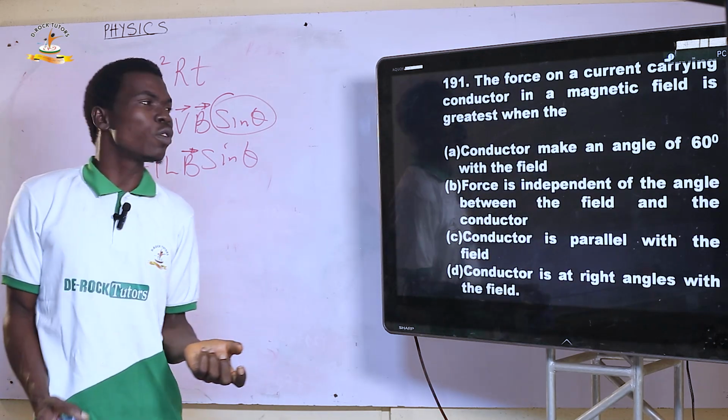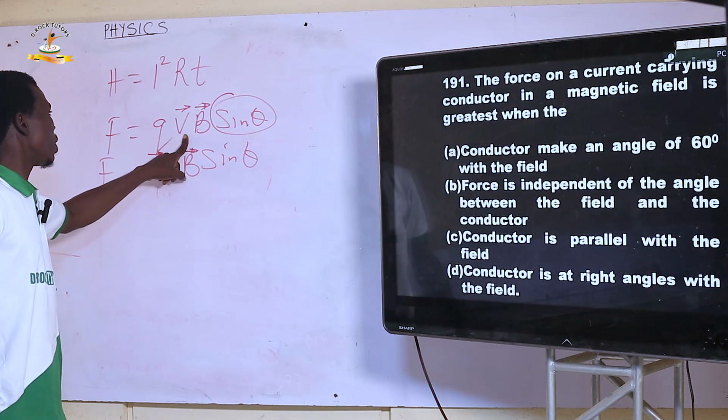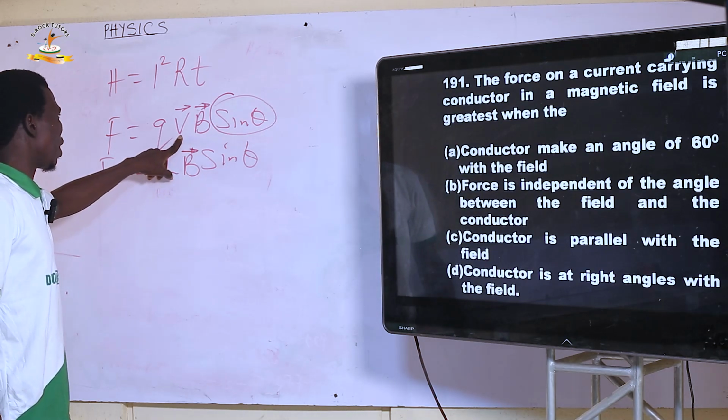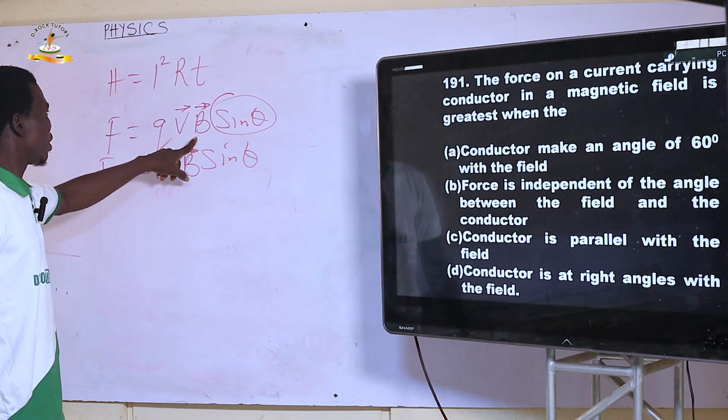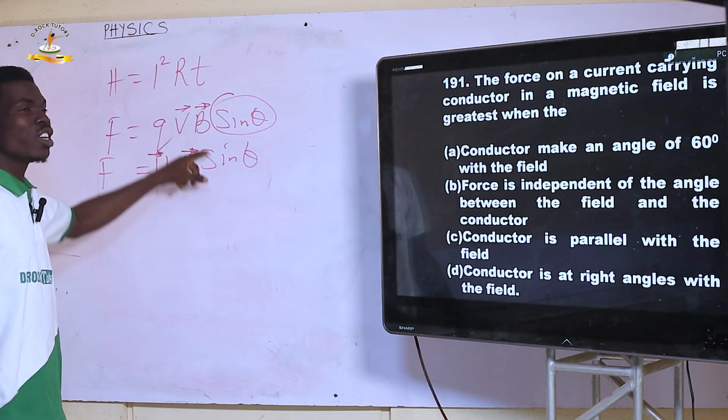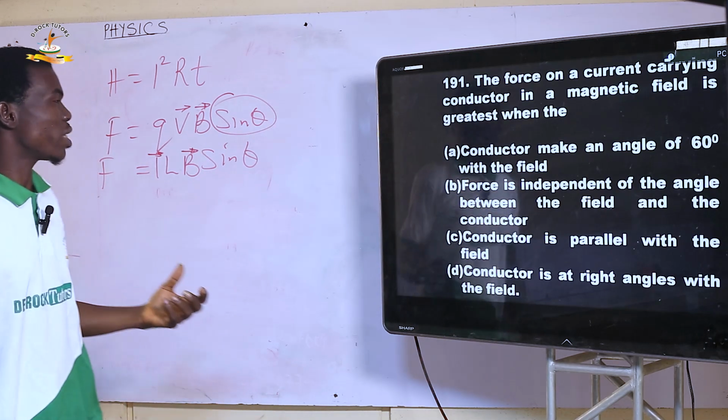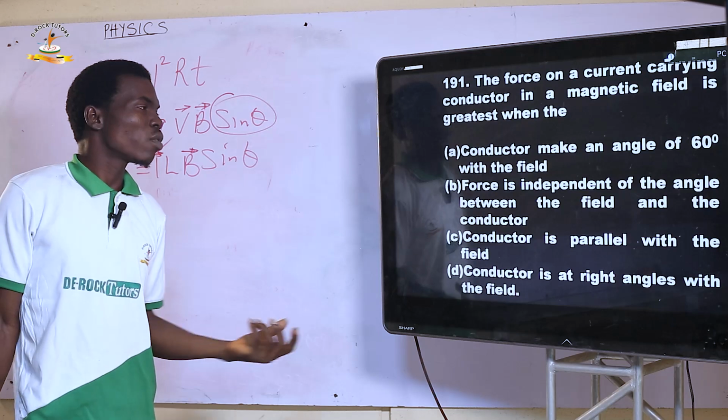Another way of saying theta is 90 degrees means when the angle between the velocity and the field is perpendicular. So let's look at the options.